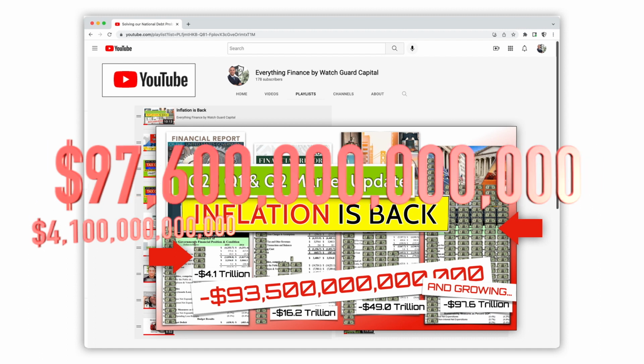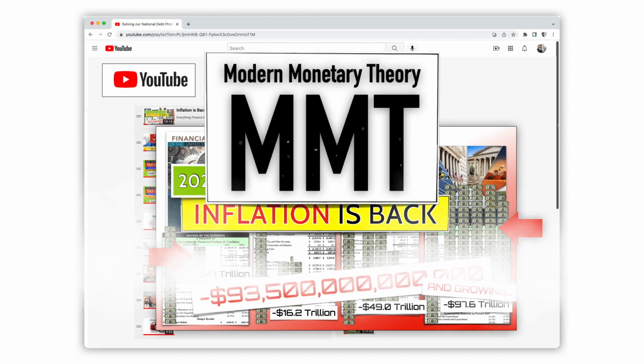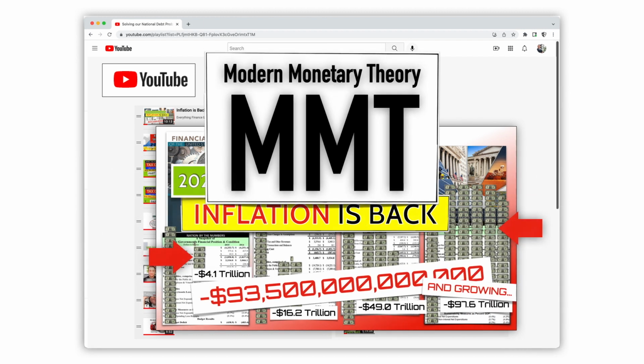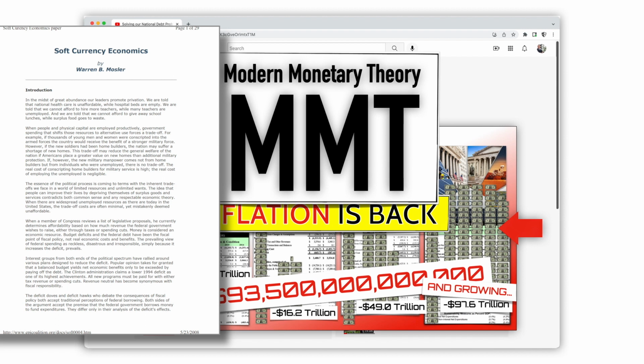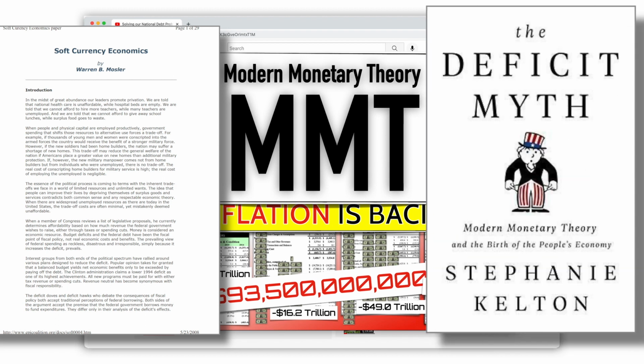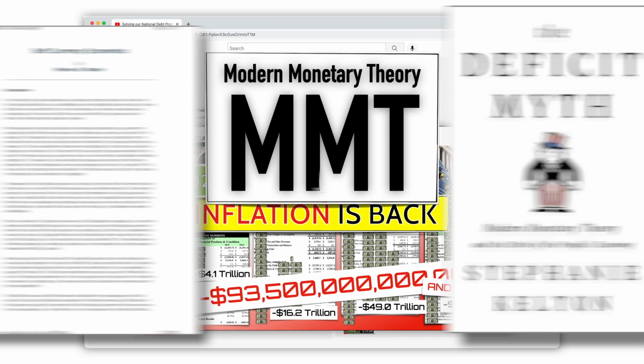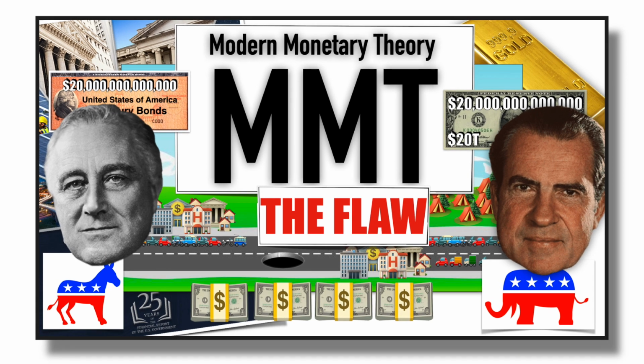But some people think I'm wasting my time on this project because of modern monetary theory, or MMT. So I read Warren Mosler's Soft Currency Economics and Stephanie Kelton's The Deficit Myth, and there were some really interesting counterpoints and improvements to classical monetary theory models. But there was also one glaring flaw in MMT's logic, which I want to share with you in this video.